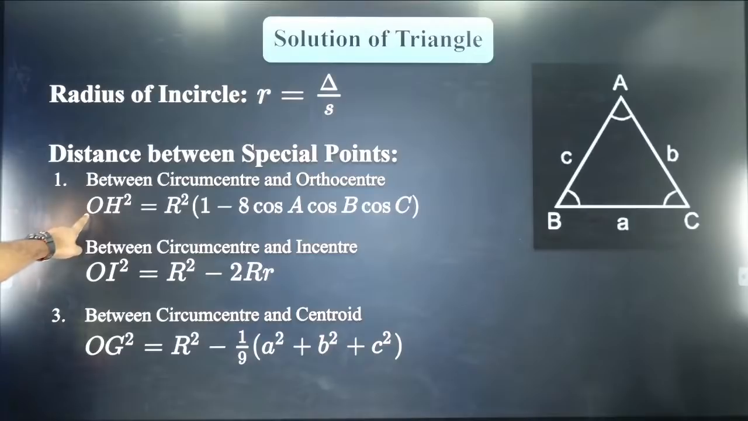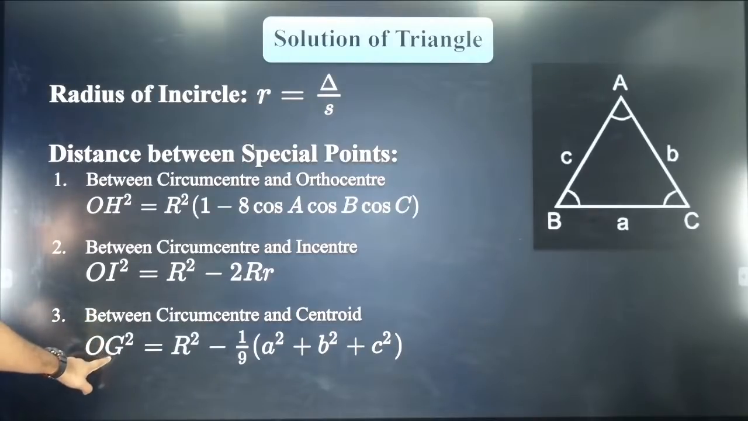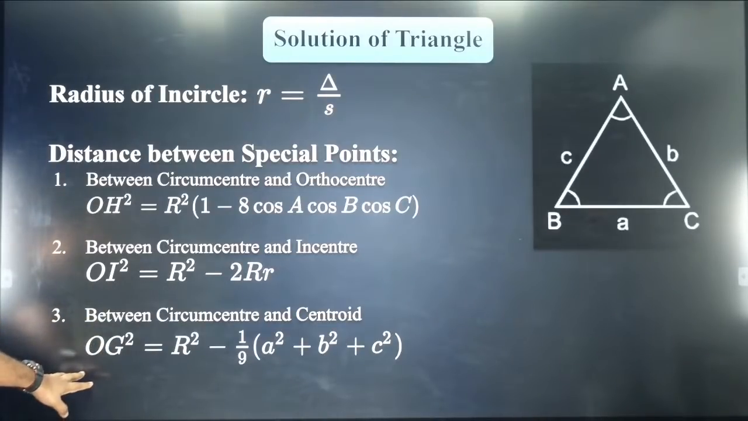So O is your circumcenter, H is your orthocenter. O is your circumcenter, I is your incenter. O is your circumcenter, G is your centroid. Okay?